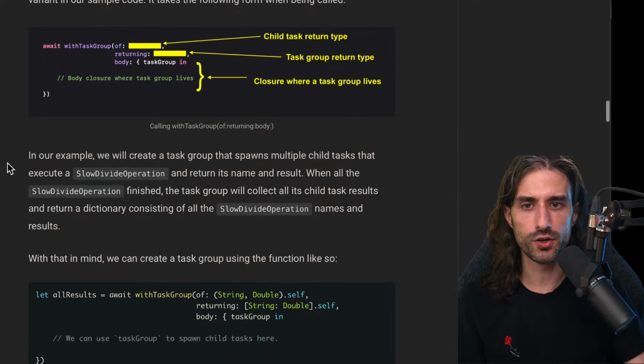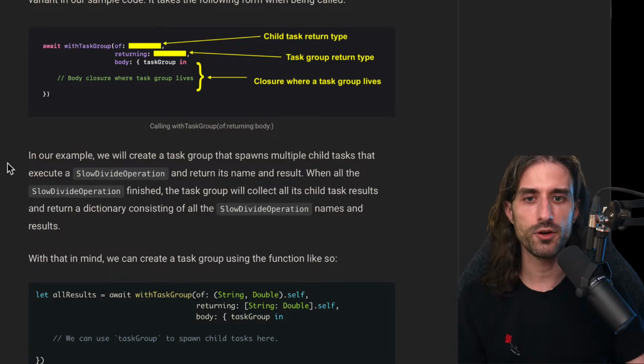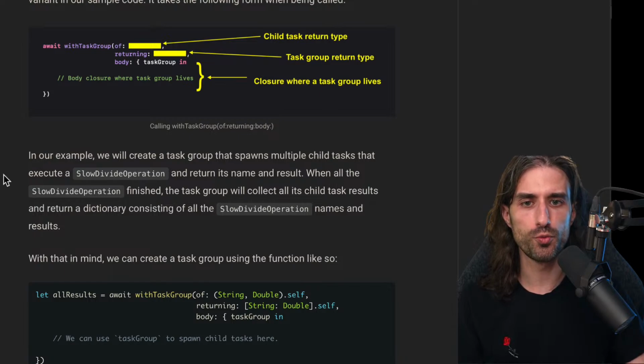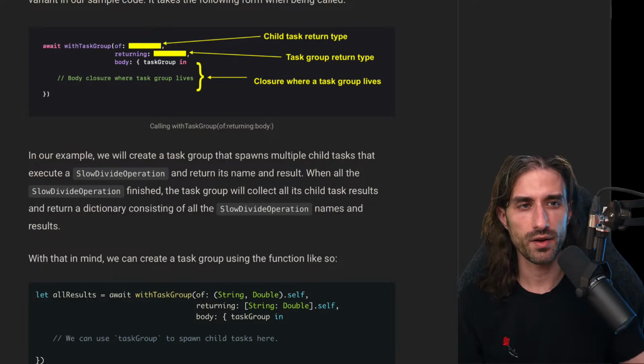So in our example, we will create a task group that spawns multiple child tasks that execute a slow divide operation and return its name and result. When all the slow divide operations finish, the task group will collect all its child task results and return a dictionary consisting of all the slow divide operation names and results. Quite similar, for instance, to passing in an array of user IDs, making a call to retrieve the detail of each user, and then returning a dictionary with the user ID as the key and the user detail as the value.